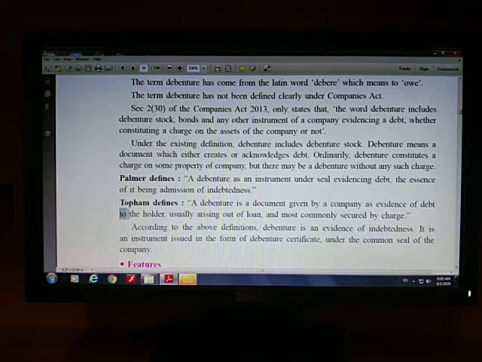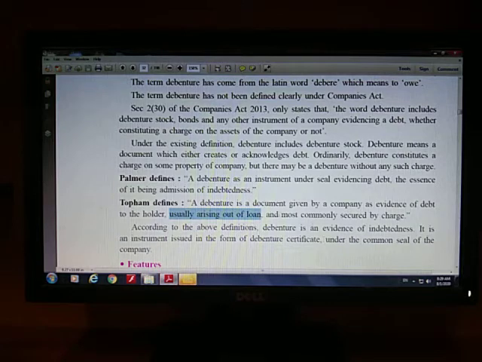To the holder, a person, now pay attention: whenever a person purchases a debenture of a joint stock company, then that person becomes a creditor of the joint stock company. So it is issued to the holder, it means to the debenture holder. The next line is usually arising out of loan. Very important point. As the company has borrowed some money from the debenture holder, it is a type of loan, right? So usually arising out of loan.